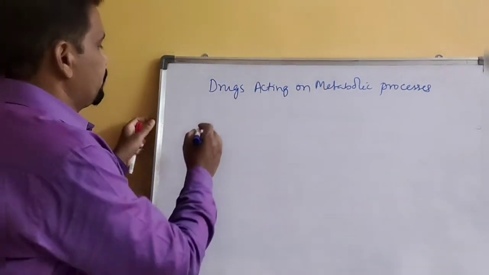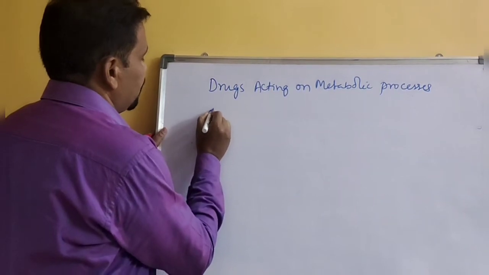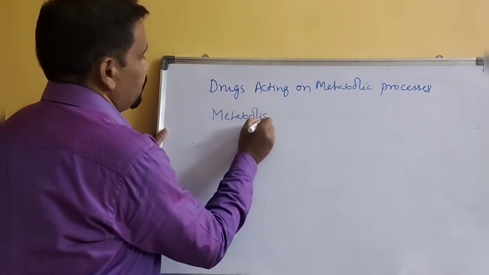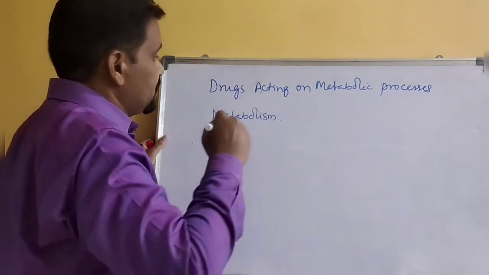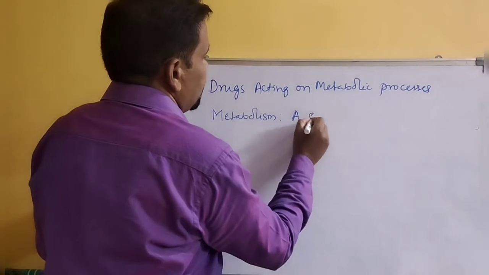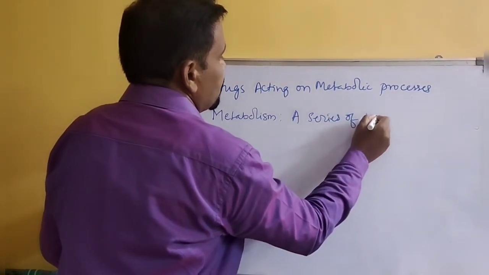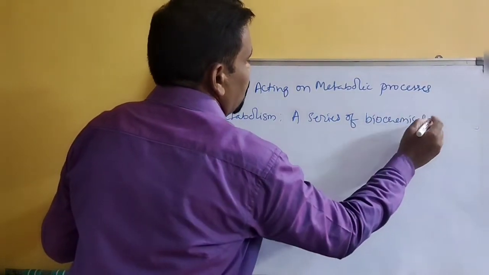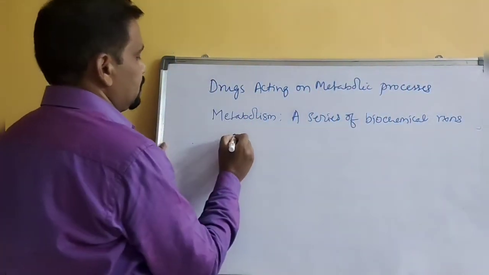What are metabolic processes? Let me define, or let me simplify. What is metabolism?